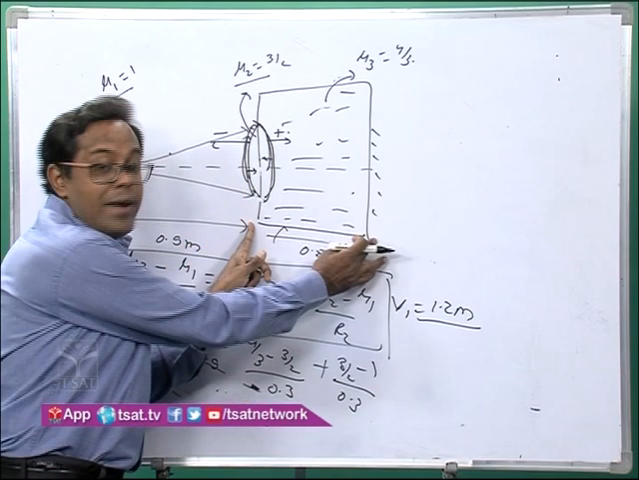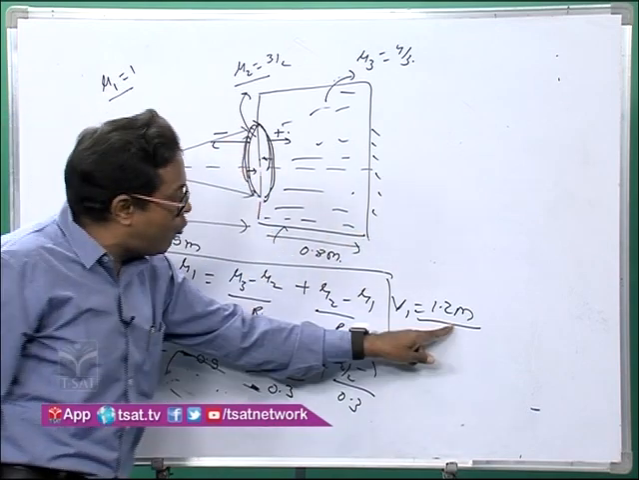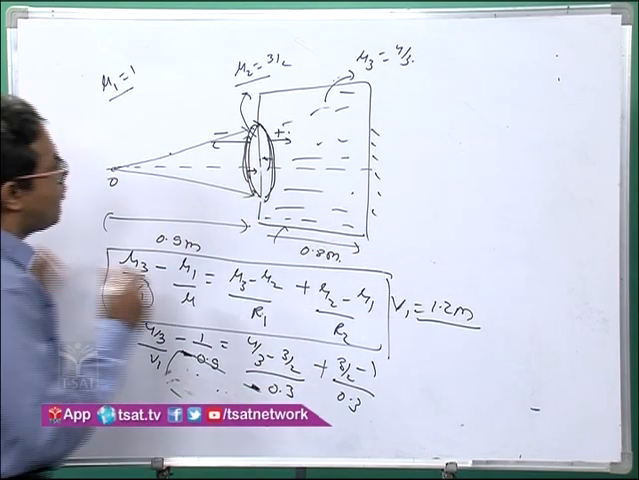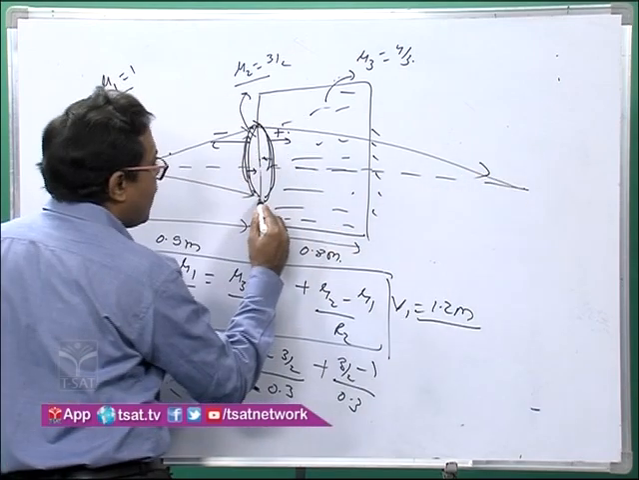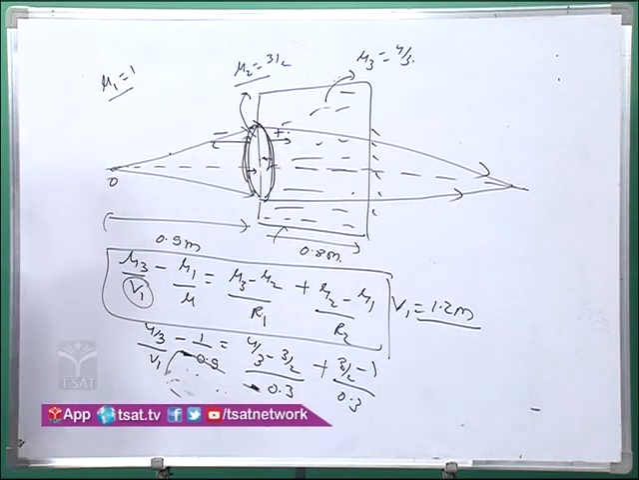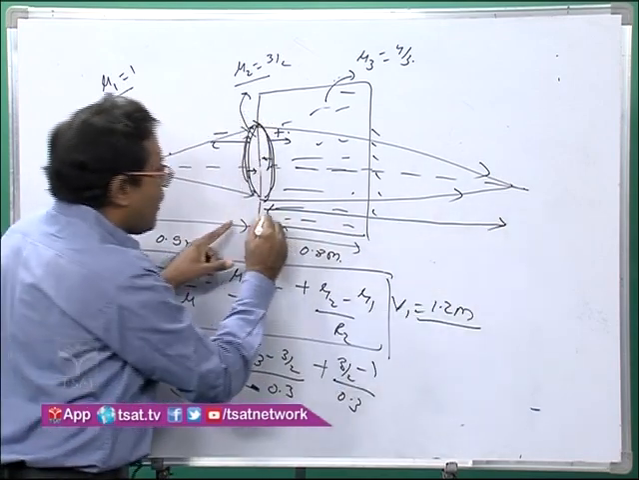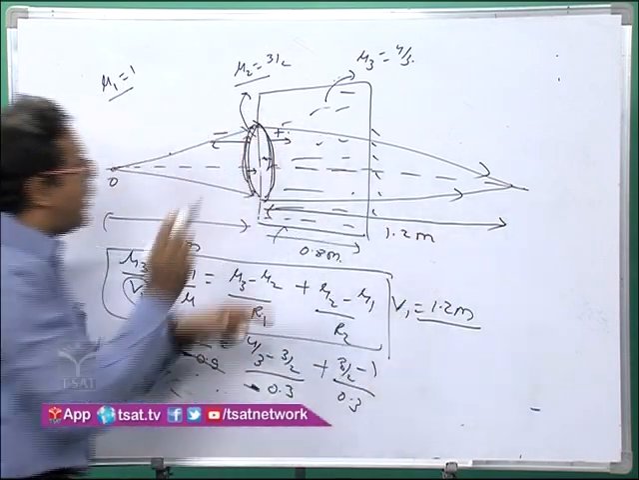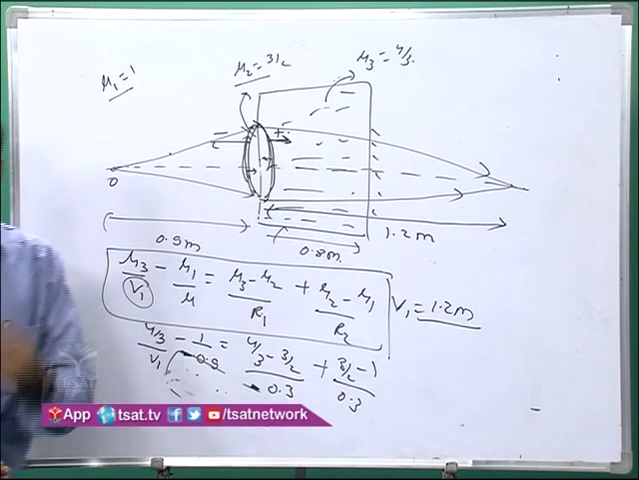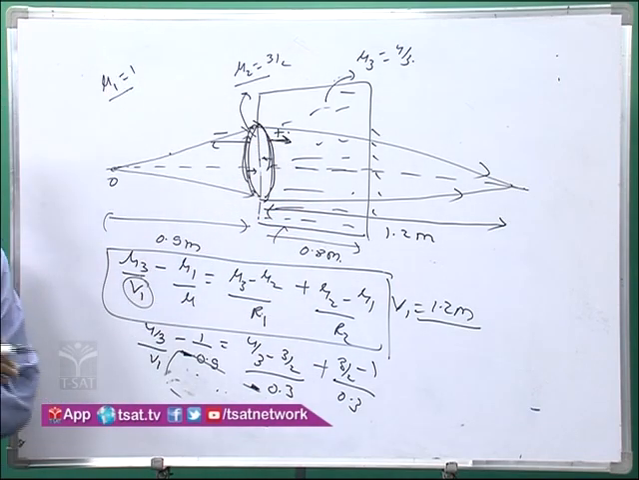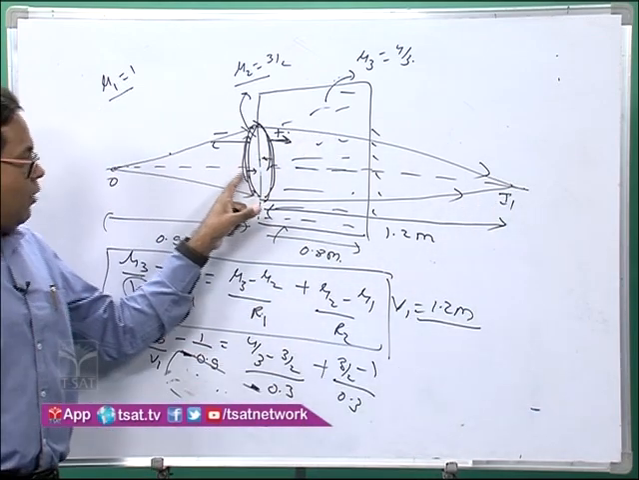This is 0.8 meter. But we want the image to be formed at 1.2 meter from the lens. Then where will the image be formed? Somewhat like this. Now from here it is 1.2 meter in the positive direction. So this is the first intermediate image, which is formed by this convex lens.